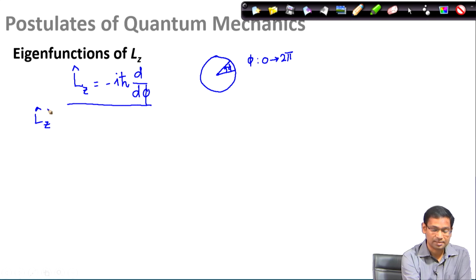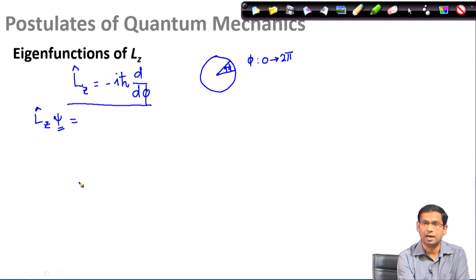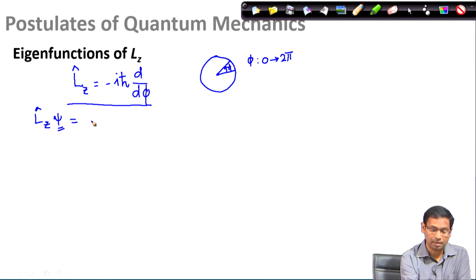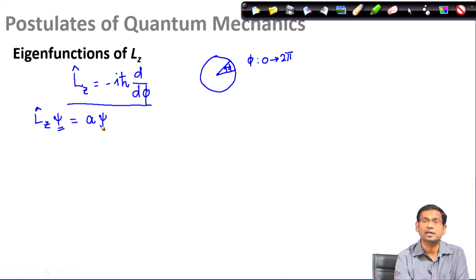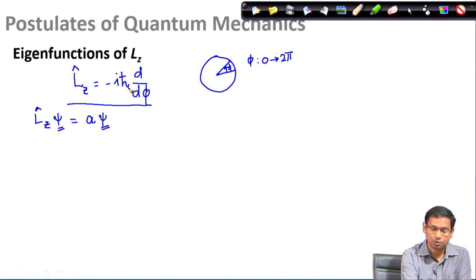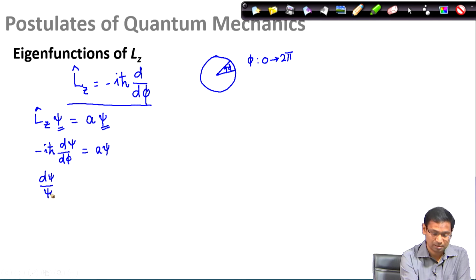I start with the premise that let psi be the eigenfunction of the Lz operator, and let me define the eigenvalue as a, which is a constant, and I get back my function itself, because this is supposed to be an eigenfunction of the Lz operator. Now, in this equation I put the functional form of the Lz operator, and I do the same exercise that I did for the linear momentum operator, that I keep the psi part all on one side,